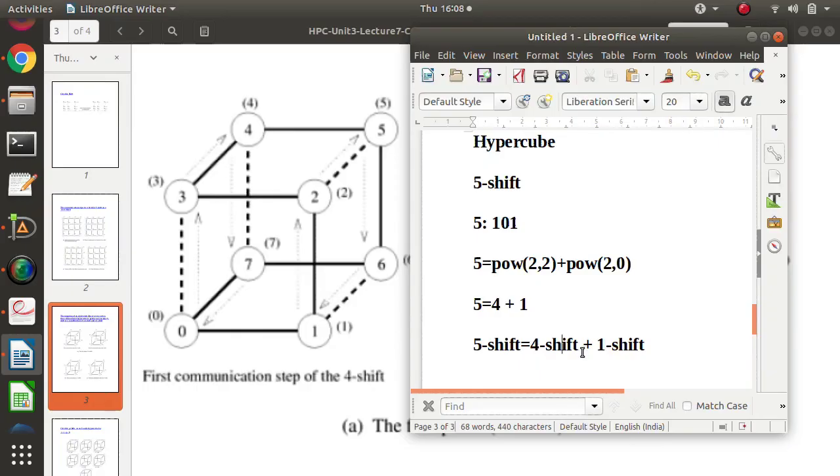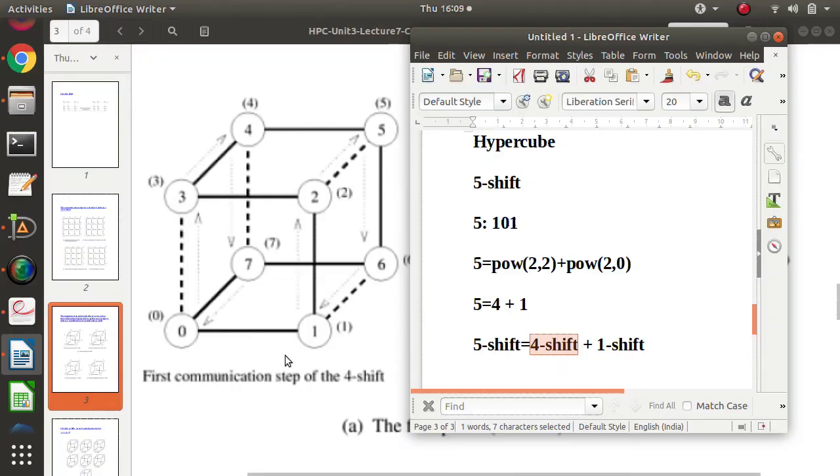For any shift, there can be a maximum of two-step communication. Only two steps will be there. For example, say 4 shift. So 0 has to send to 4. Instead of traveling along the linear array, it will travel like this, 1 and 2. Though for 4 shift, if you follow a linear array, 4 steps are there, but because of the hypercube structure, now there will be only 2 steps. So 1 and 2, and here we reach 4.